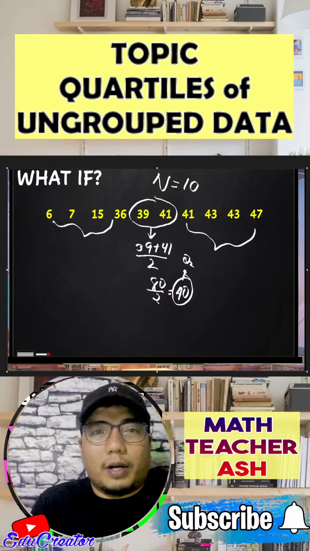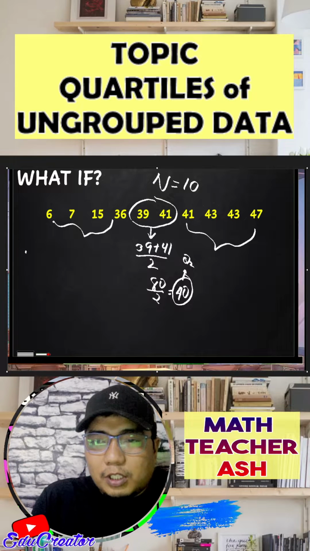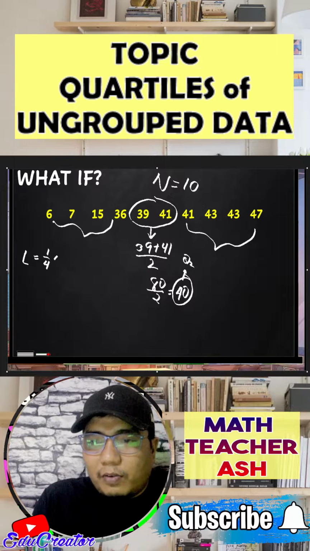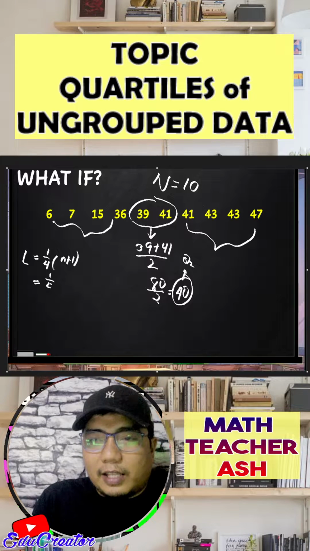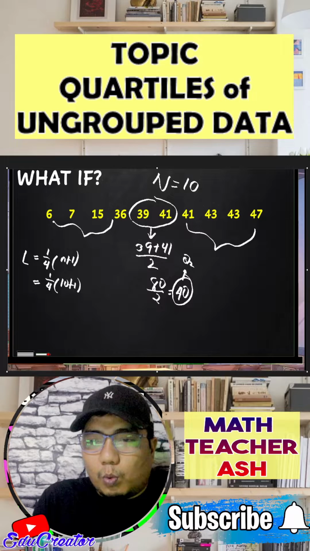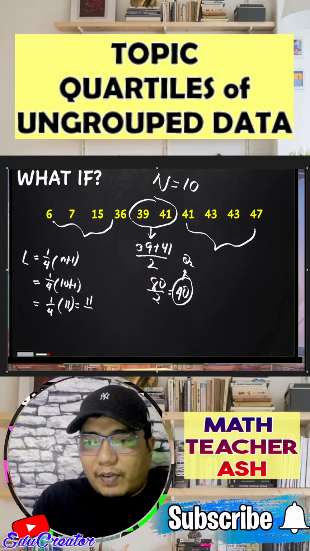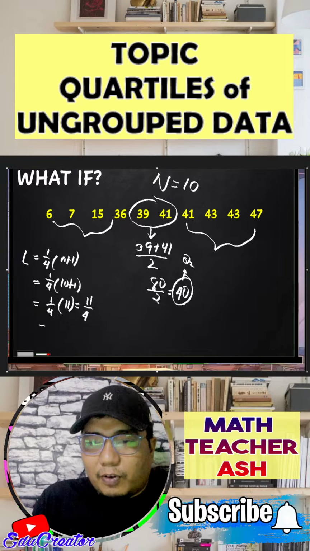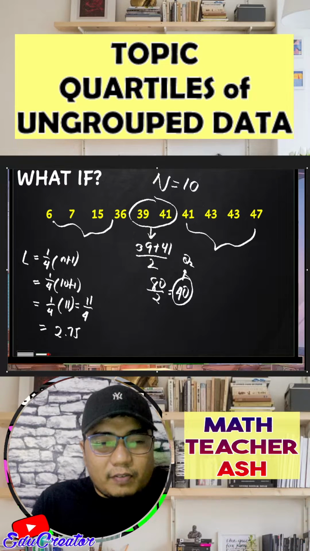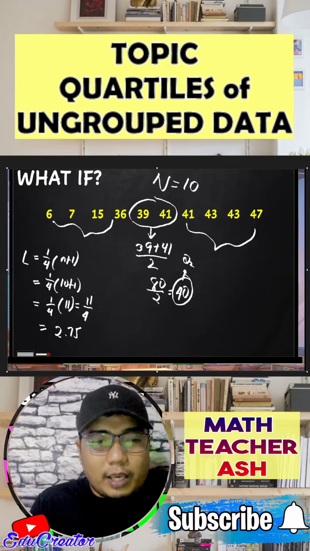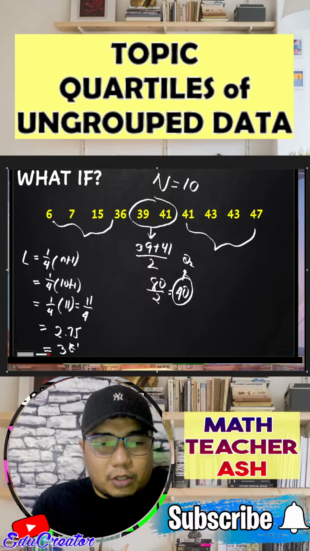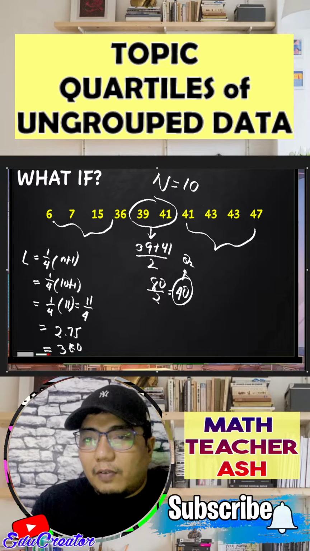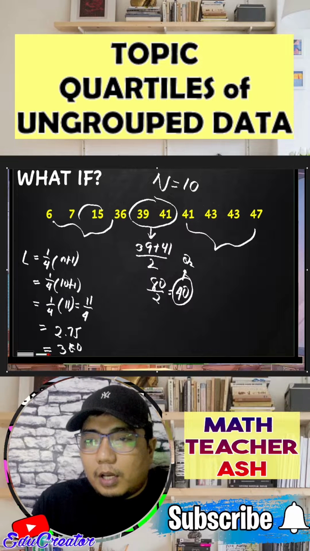Now, how about quartile 1? In quartile 1, we just use the formula, okay? So 1/4 times n plus 1, which our n here is 10. So that will give us 10 plus 1. And of course, that is 1/4 of 11. So 11 divided by 4, the answer for that is 2.75. And if we remember the rule in our quartile, we will round it up. So that will be the third position. So our quartile 1 here in this given data set is at the third position.